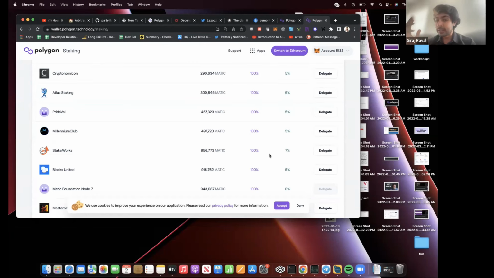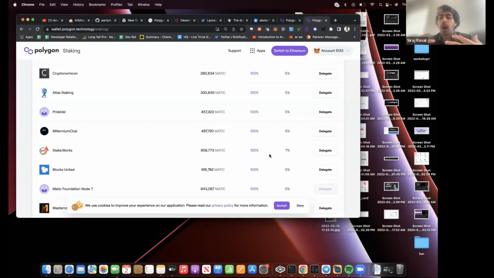And this is 99% more energy efficient than proof of work. It's also a lot faster than proof of work by orders of magnitude. So the reason that Polygon's blockchain is able to have gas-free or very, very cheap transactions as opposed to Ethereum is this consensus mechanism, which is proof of stake.